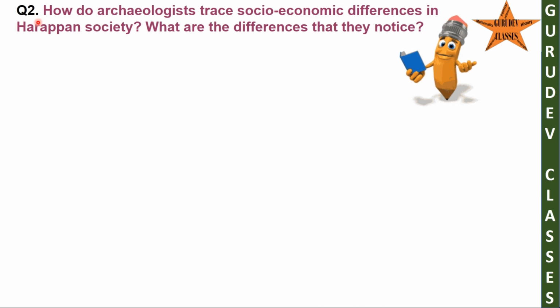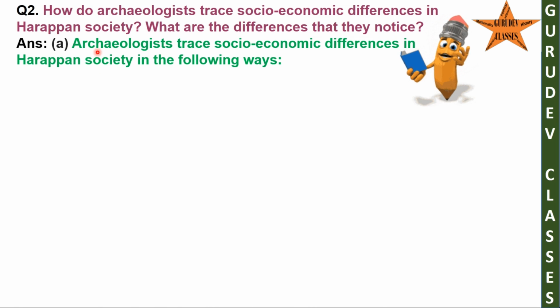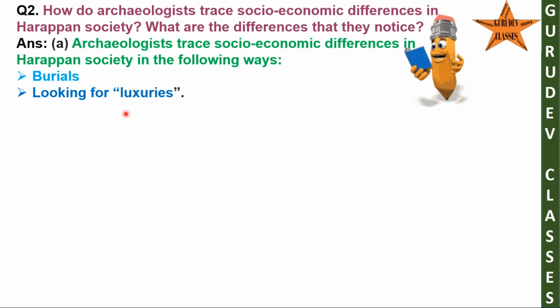Question 2. How do archaeologists trace socio-economic differences in Harappan society? What are the differences that they notice? Answer. A. Archaeologists trace socio-economic differences in Harappan society by looking at burials and looking for luxuries.